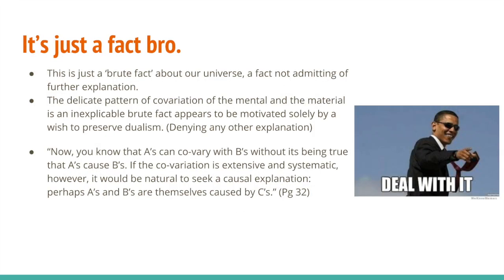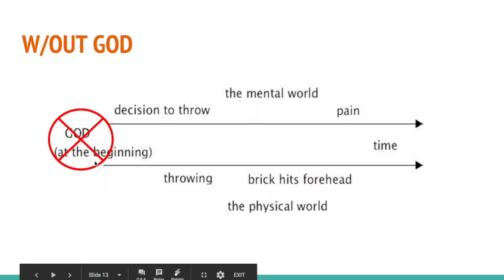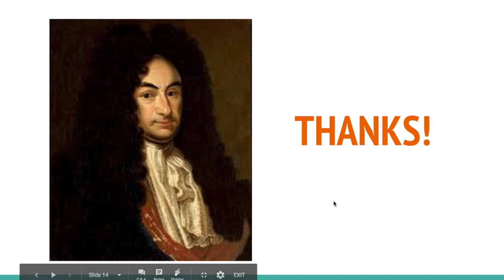Through parallelism, we now know that A's can covary with B's without it being true that A's cause B's. If the covariation is extensive and systematic, however, it becomes natural to seek a causal explanation. Perhaps A's and B's are themselves caused by C's, which the C could be explained by the possibility of God. But in the case of the world being a brute fact, the chart will reveal how the world will work. There is no C or third substance or God. This is just the setup of the universe.